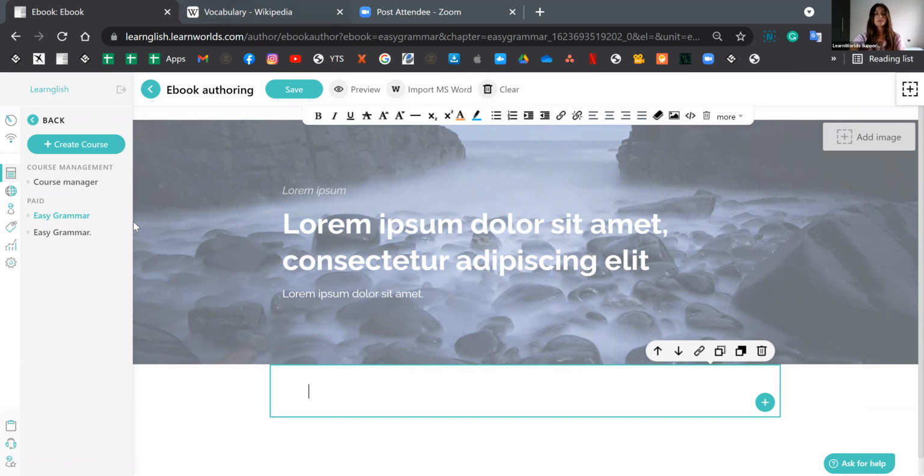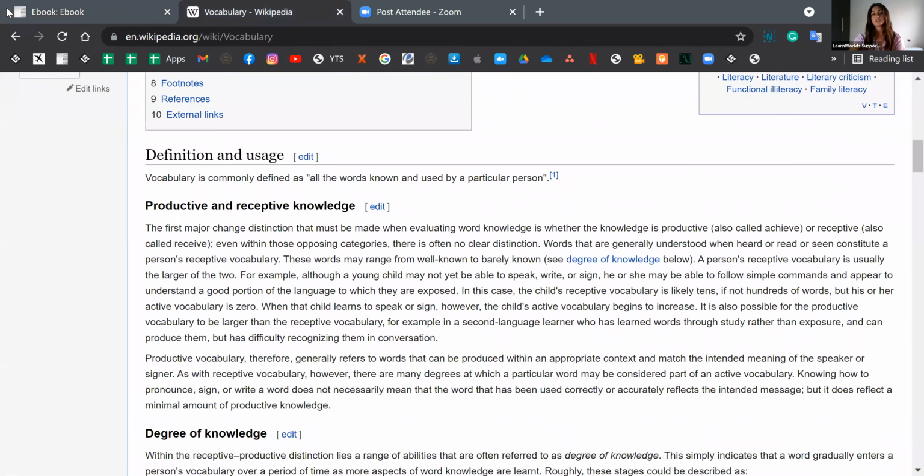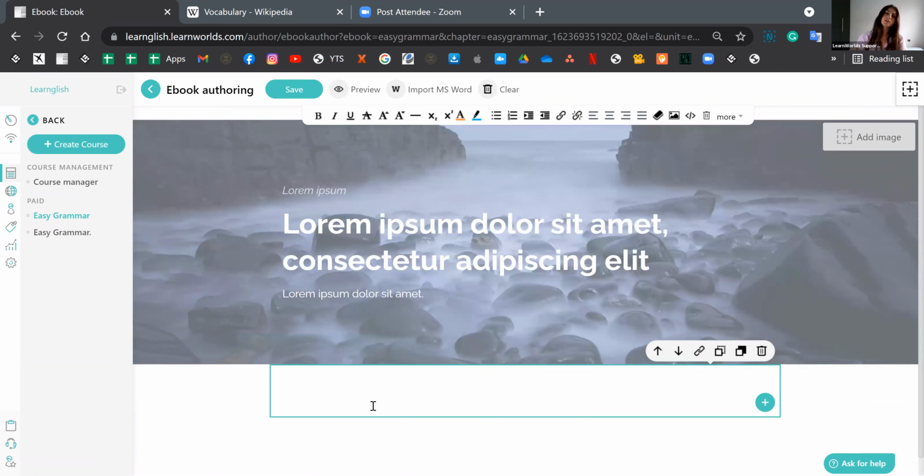I'm going to be borrowing some text from Wikipedia right here. Now, keep in mind that when you are pasting text from an external source, there's a high chance that the text will carry formatting rules. We do not wish for this to be transferred over to your page, as they may interfere with your page's source code.